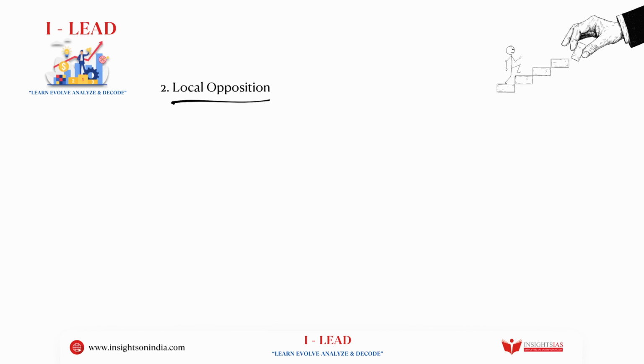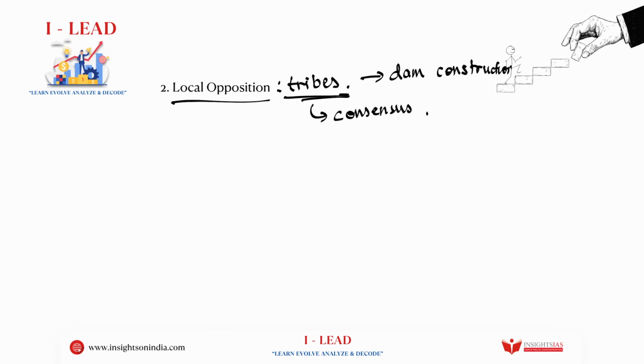See, in Arunachal Pradesh, there are a lot of tribes who stay, and these tribes have started opposing the dam construction which could happen here. So they are afraid of reaching the consensus because the tribes almost never agree on one certain thing.